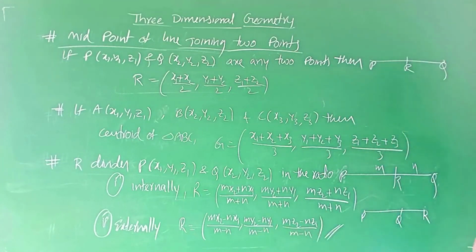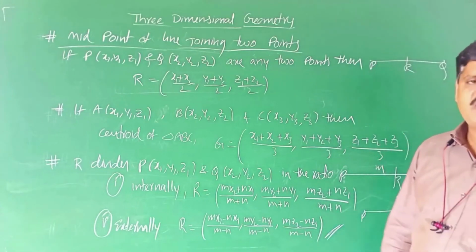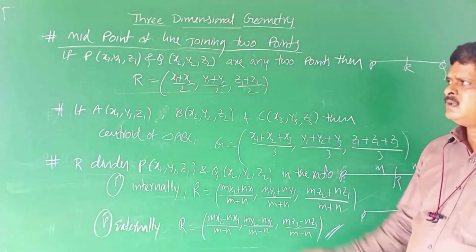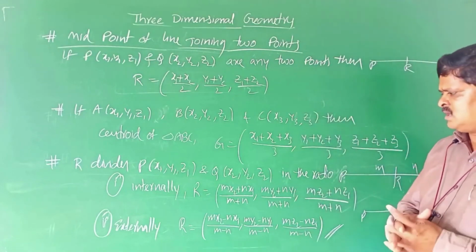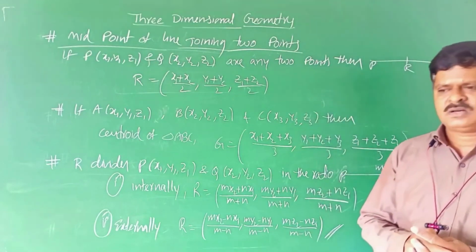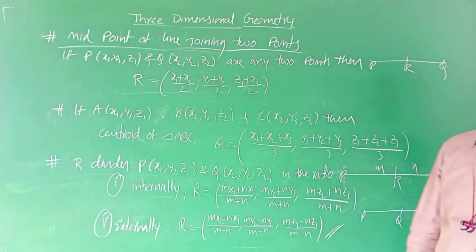This is the required point which divides PQ in the ratio m is to n externally. These are all 11th standard concepts, children: midpoint, centroid, internal ratio and external ratio.